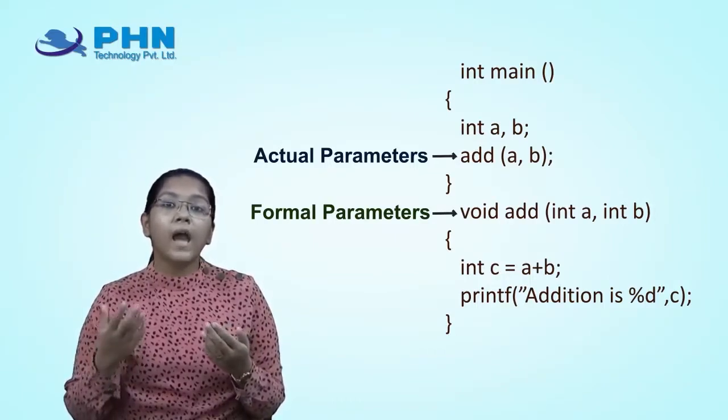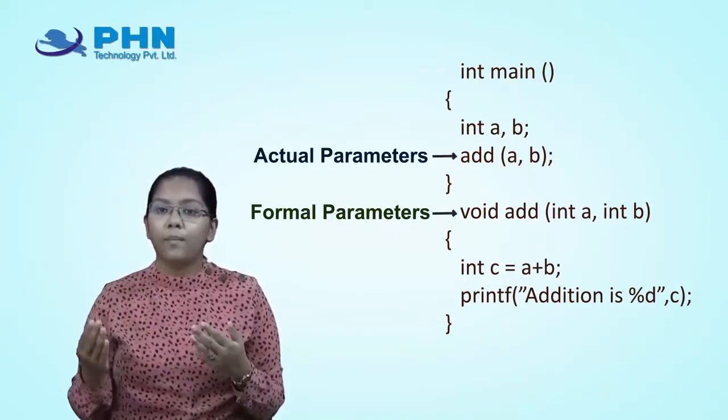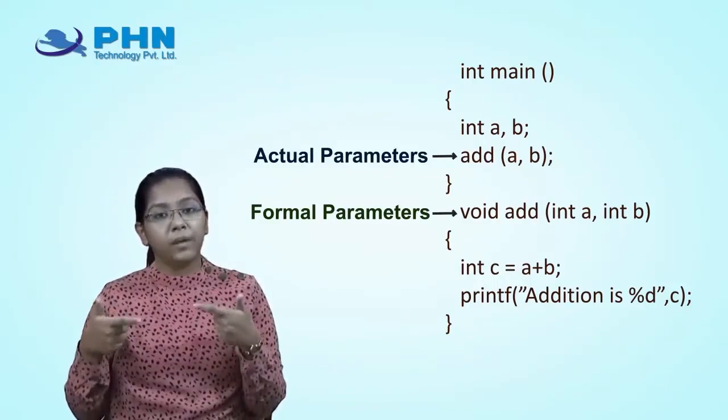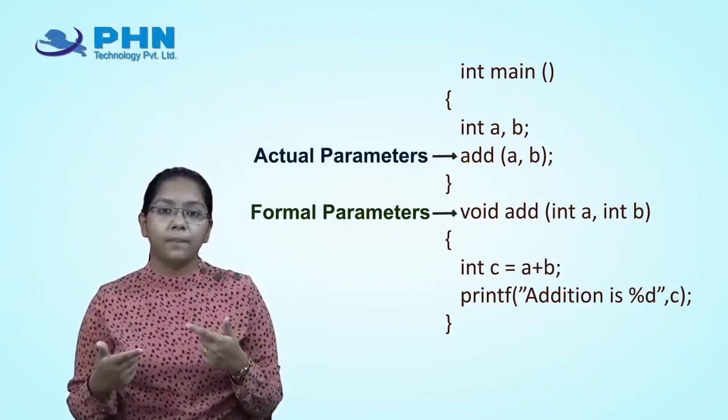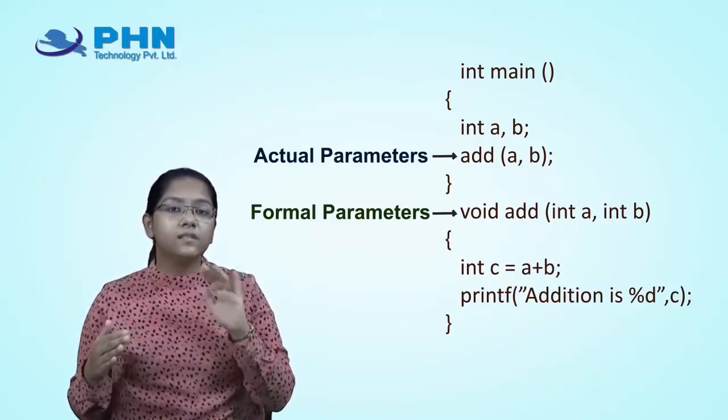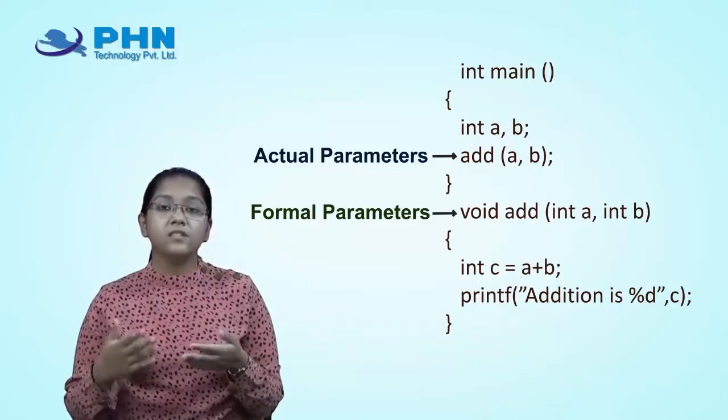So this was your actual parameters and formal parameters. These are the main two types of parameters which you use in functions. This was the concept of parameters. Now let's proceed to call by value. From the name itself you can say that call by value means something is getting called by its value. But what happens in this concept, let's see through my code.